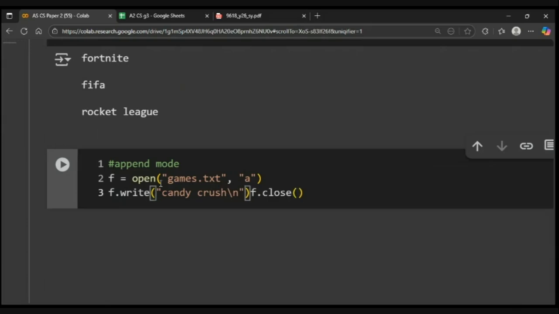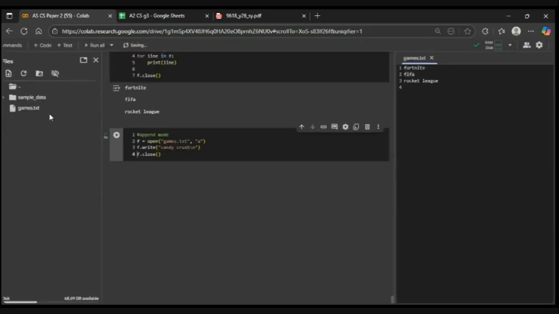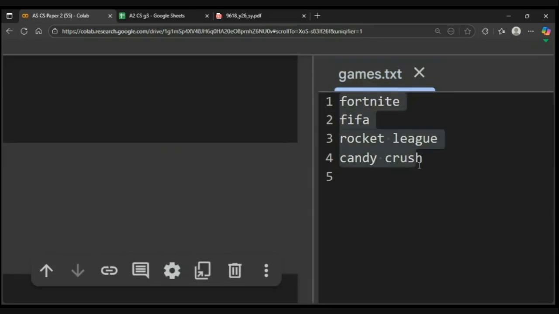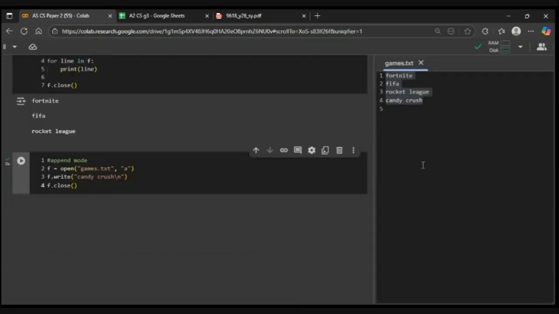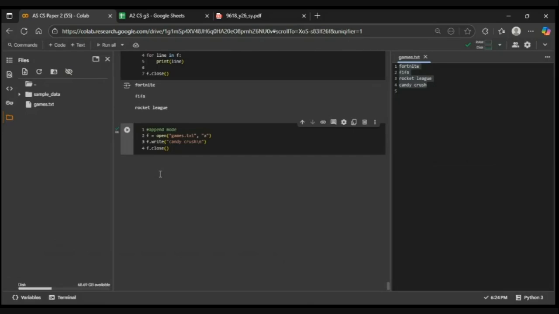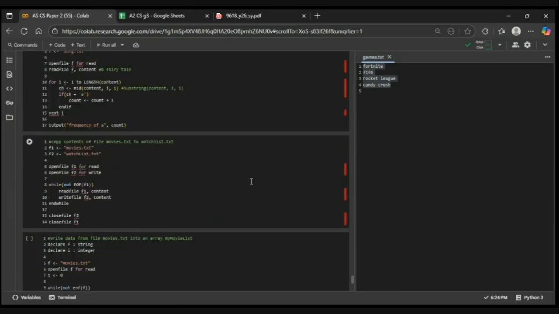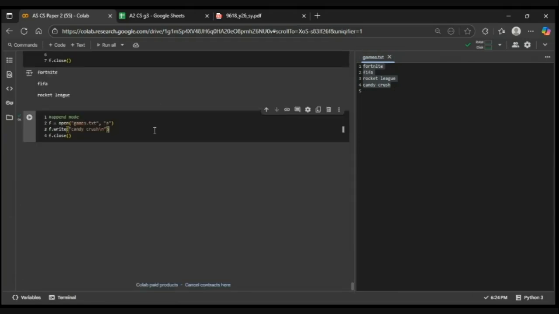Now I close the file. Okay, and then I open the file again, and all the previous games are there, but the new game has already been added now. So this is append mode. Okay, these are the very 3 basic modes of your file handling. Going back up. Okay, so array वाला भी अभी देख लेते हैं ताकि फिर बाद में confusion ना हो.